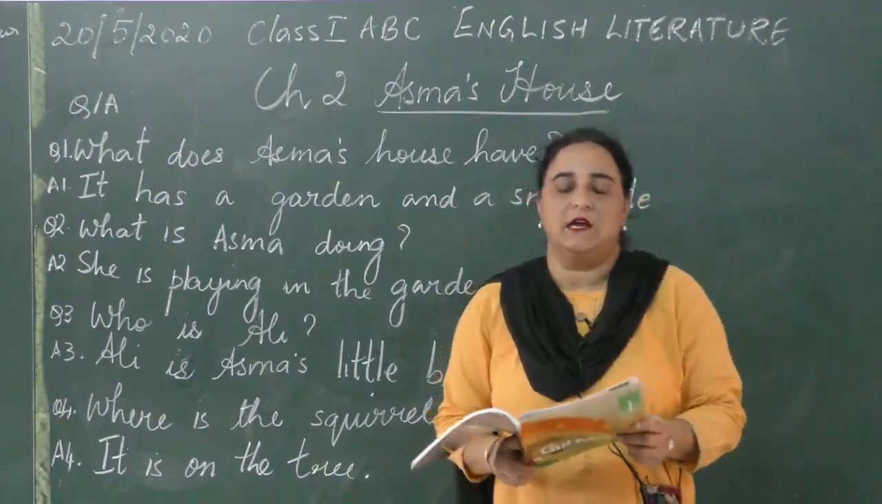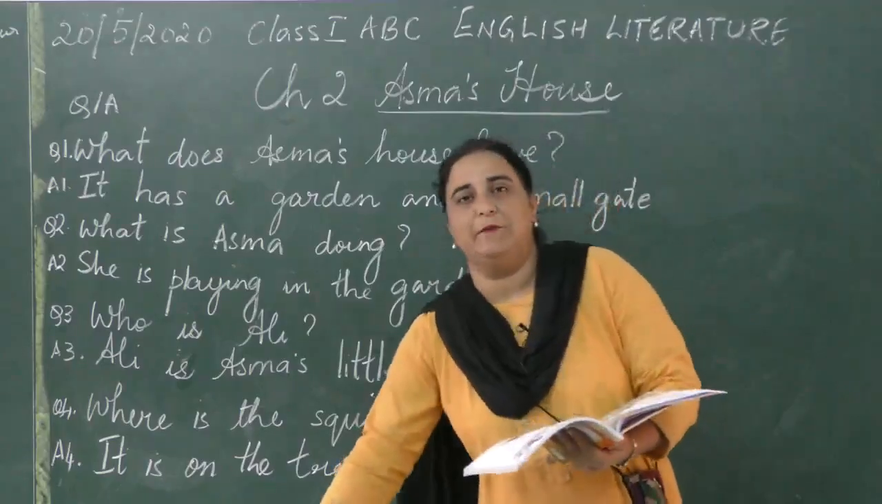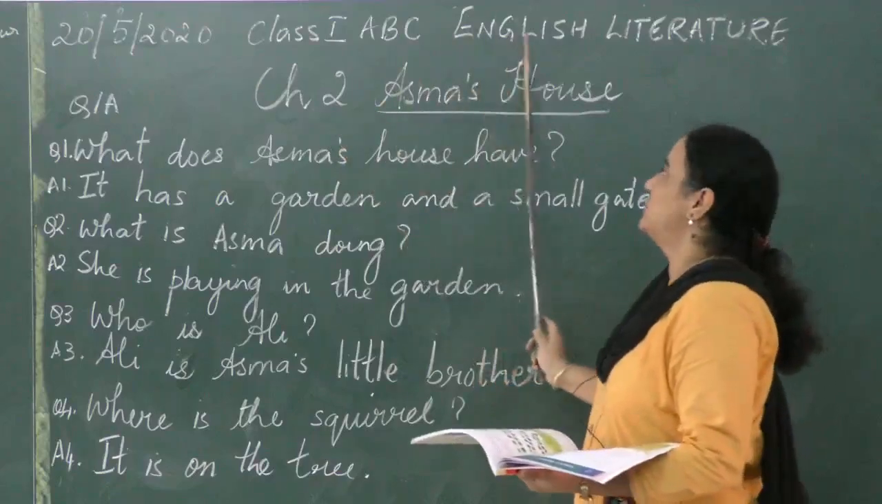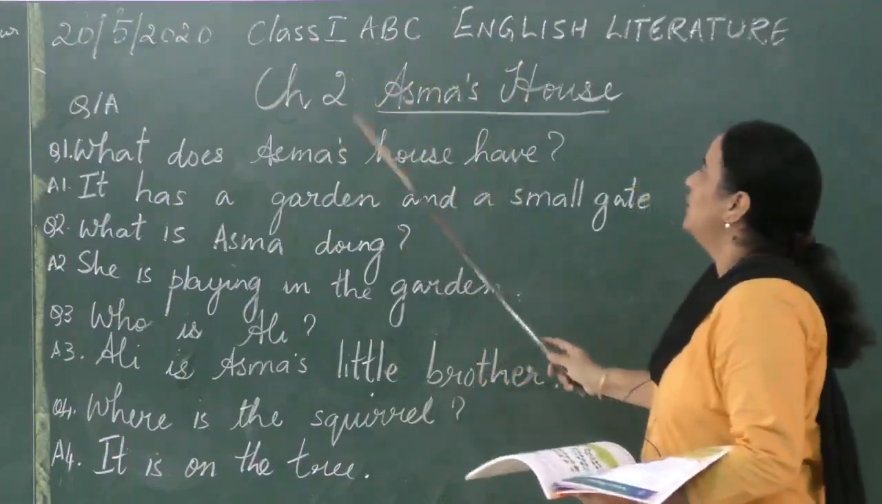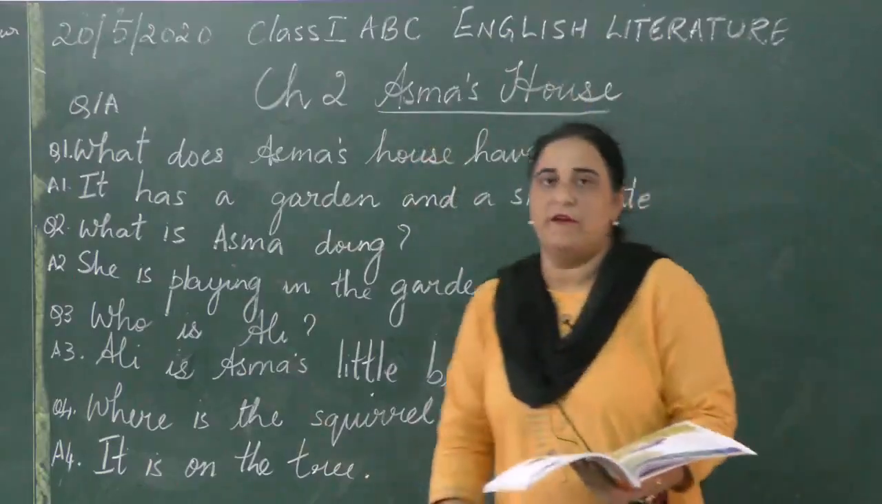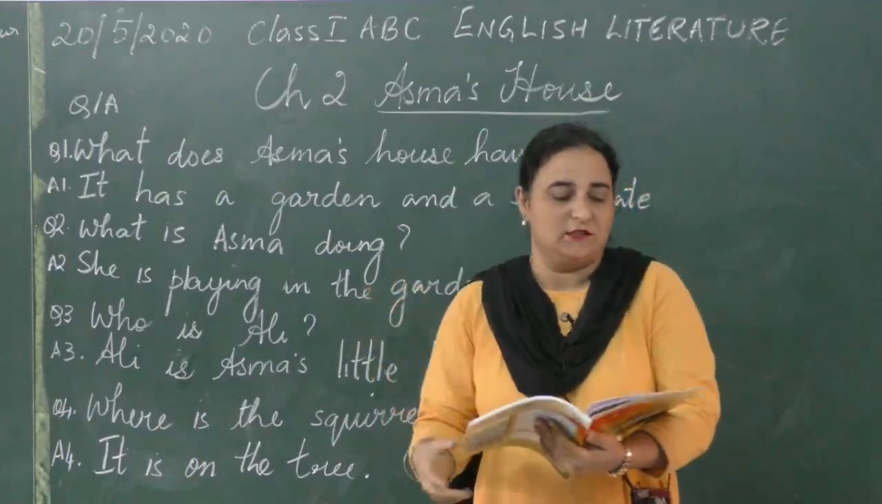Last class we had done chapter number 1. Today I will begin with chapter number 2. Chapter number 2 of English literature class 1 A, B, C. The chapter's name is Asma's House. So I will read the chapter and then I will explain it to you and give you some question answers to do.